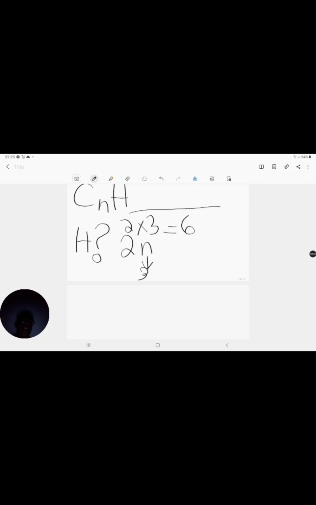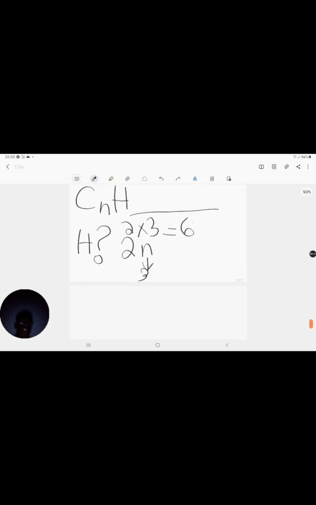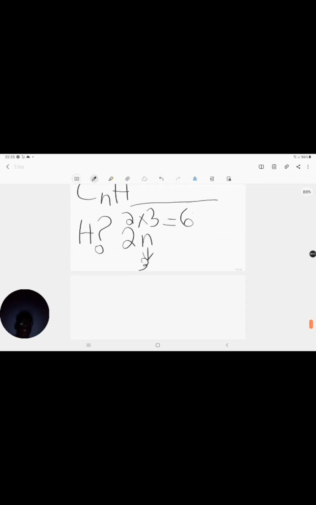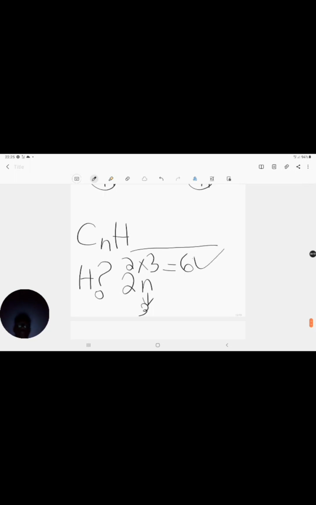Let's see if I need to add or subtract anything on the 6 to get the number of hydrogen atoms. Let's see how many hydrogens I have. Here I have 1, 2, 3, 4, 5, 6. So I don't need to add anything or subtract anything from my 6. This 6 is actually correct because it's my number of hydrogens. So I've got 2n.